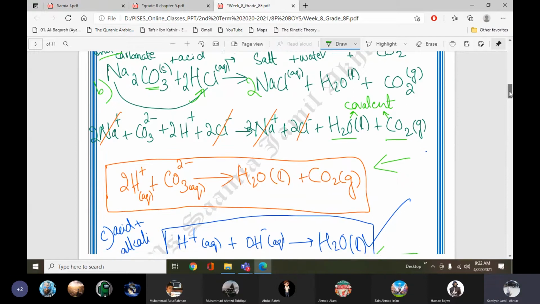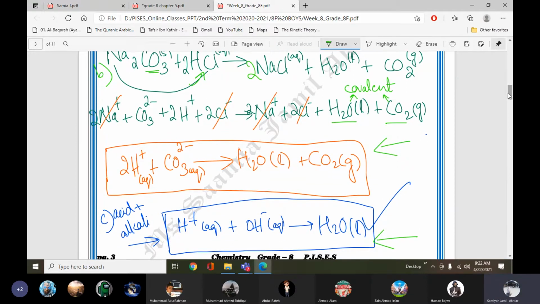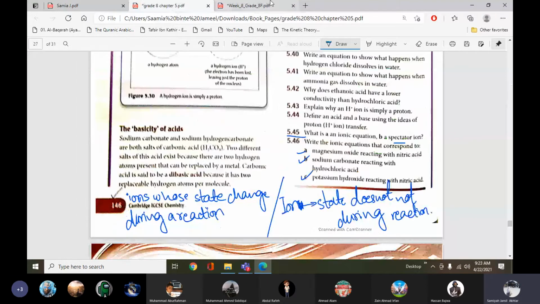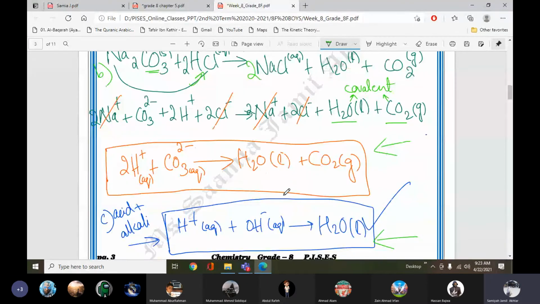The last part C, I left it on you. Do it by yourself. It's a simple neutralization reaction with potassium hydroxide and nitric acid. Both of them will be aqueous, so both will split, all the reactants and products except H2O. When you cancel the spectator ions, this will be left: H positive plus OH negative gives H2O.